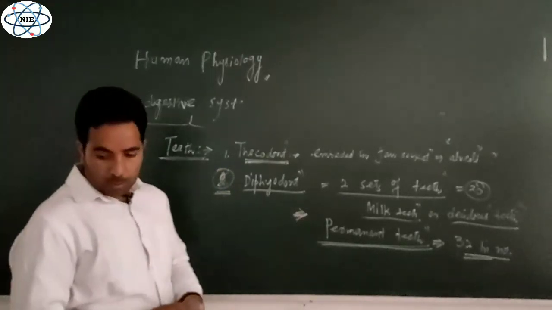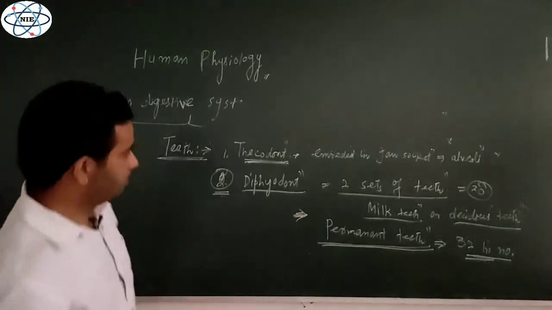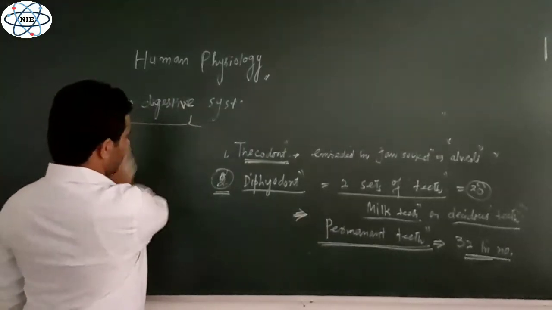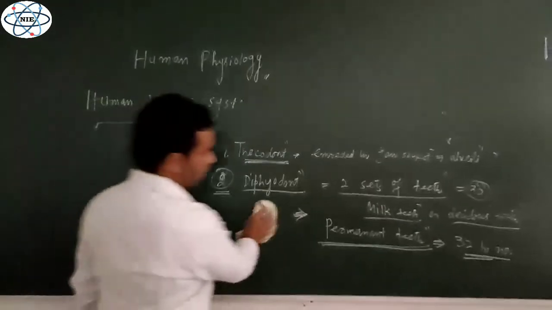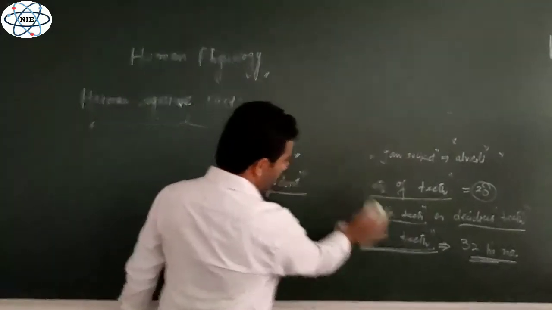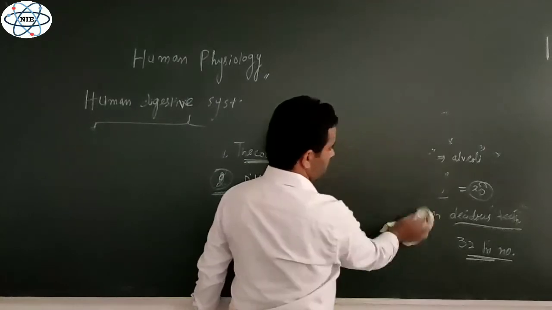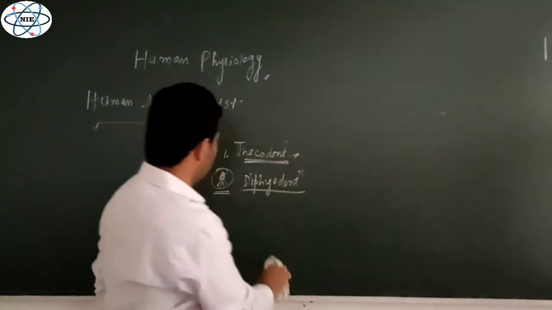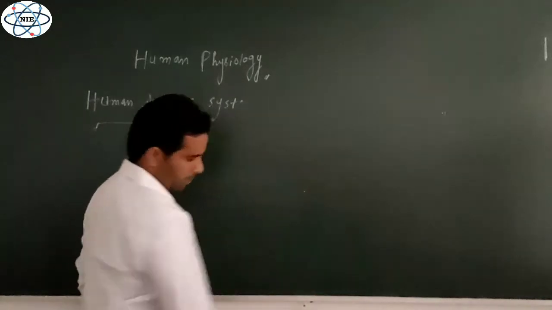One more thing is that the teeth in the human buccal cavity are not similar. So far as their external morphology is concerned, the teeth are not the same.